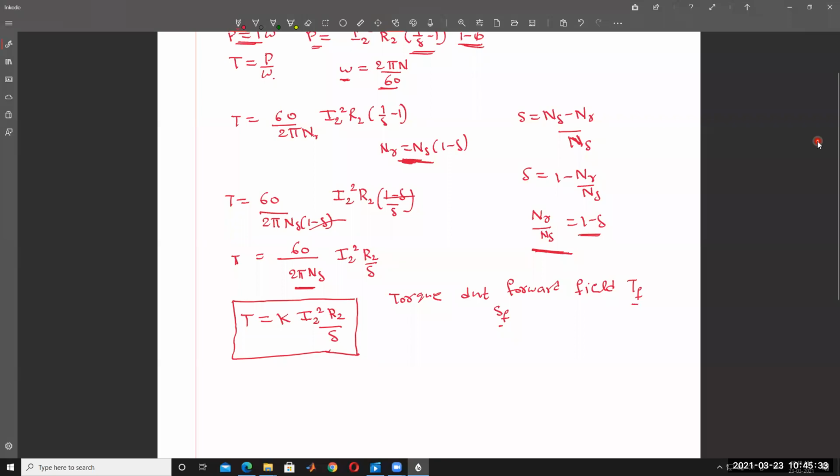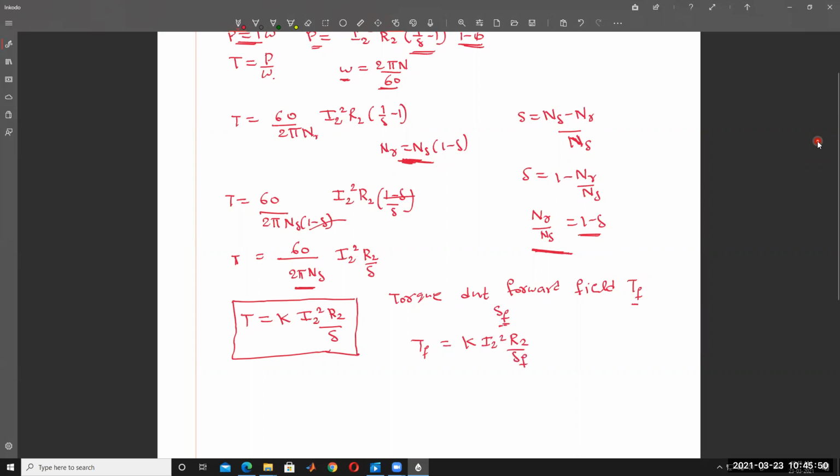Torque is called Tf and slip is nothing but S. Then torque Tf is equal to K into I2 square into R2 divided by Sf.